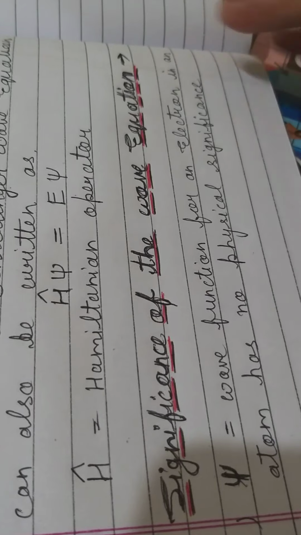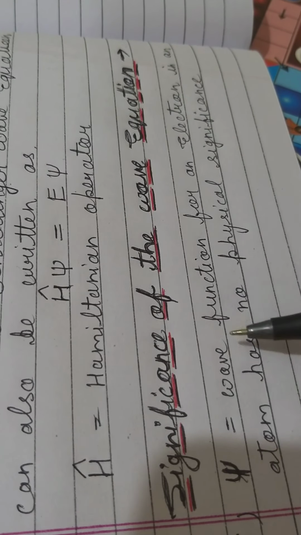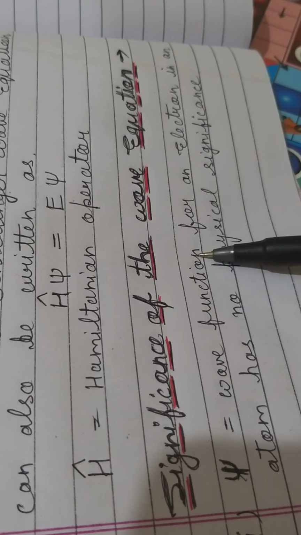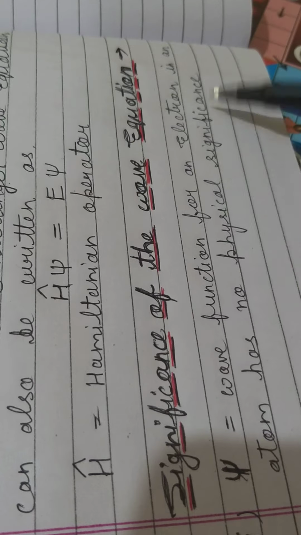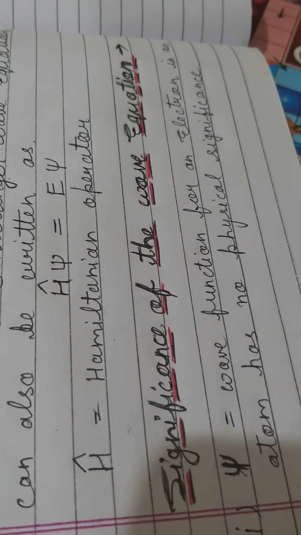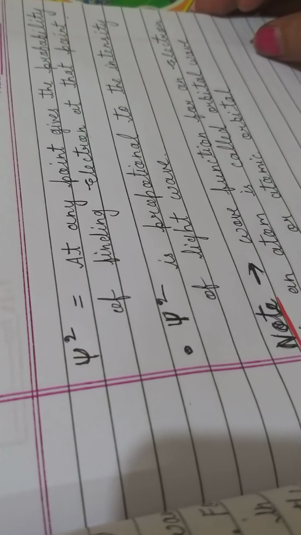Let's talk about the significance of the Schrodinger wave equation. Here psi, the wave function, for an electron in an atom has no physical significance. That you must know. Next, psi square at any point gives the probability of finding the electron, that I taught you in yesterday's topic.